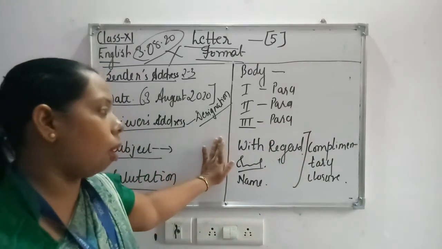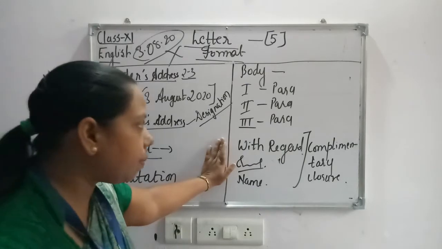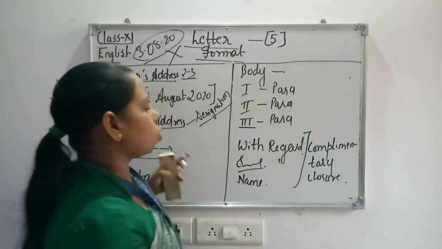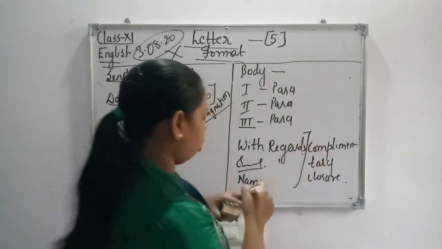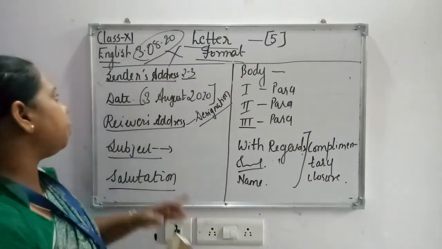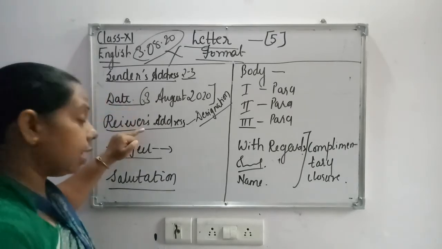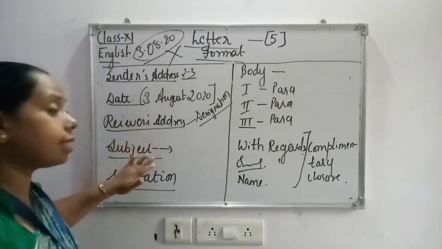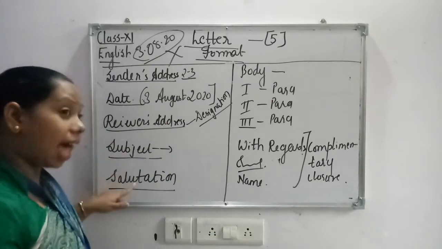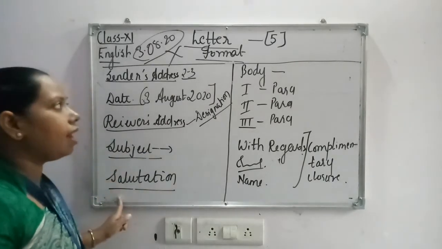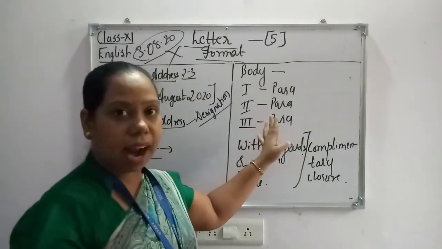Now complimentary close. In complimentary close you can write like with regards. Here in all the things you are leaving one line: sender address, leave 1 line, date, leave 1 line, receiver's address, leave 1 line, subject, leave 1 line, salutation, leave 1 line, dear sir, leave 1 line, then body should be started.